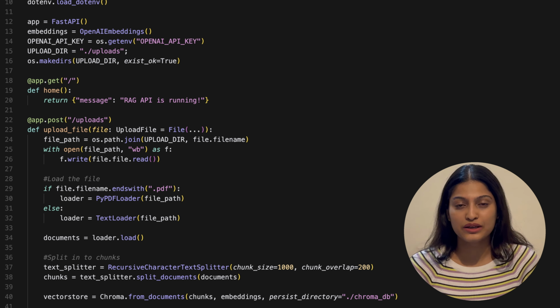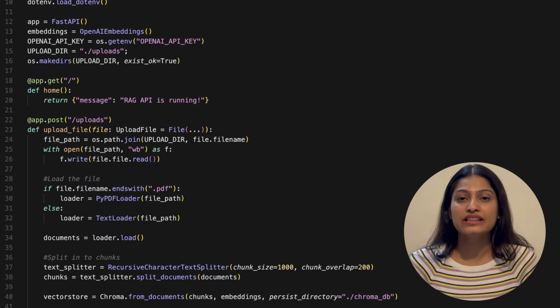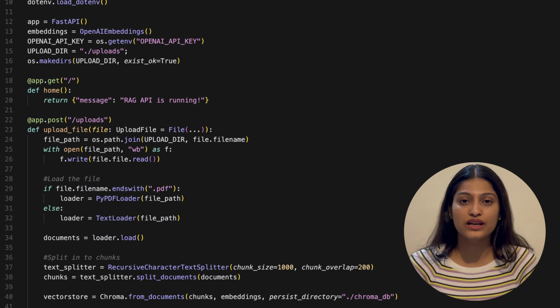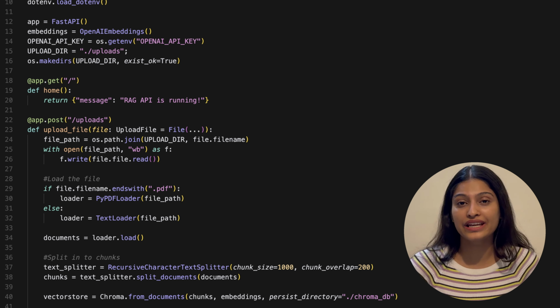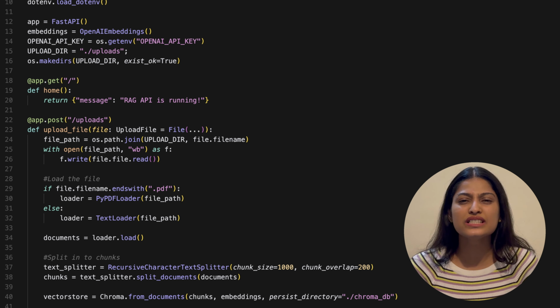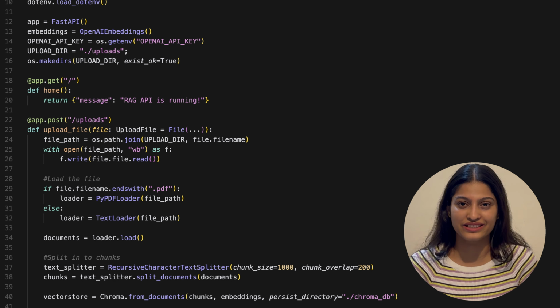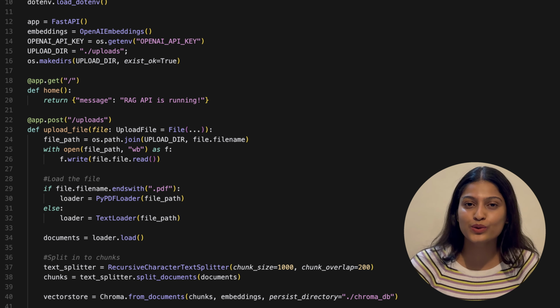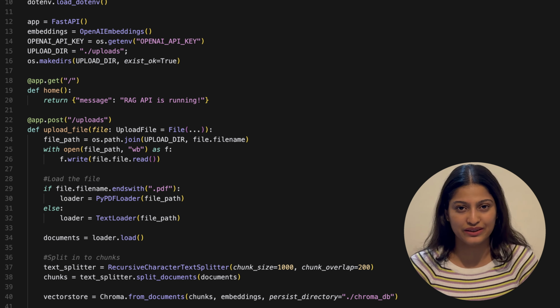Chunking is critical because large language models have context limitations. They can only process a certain amount of text at once. By breaking documents into smaller, semantically meaningful pieces, we ensure that only the most relevant portions are retrieved later.